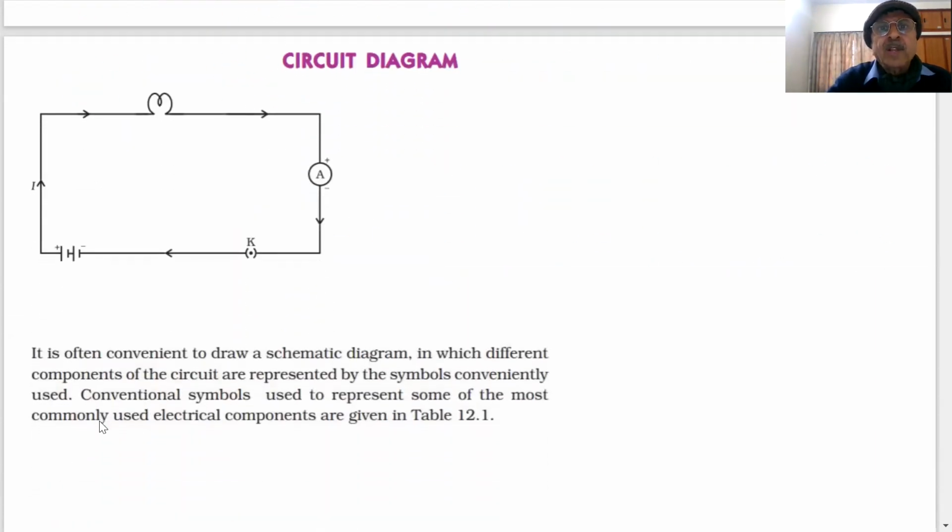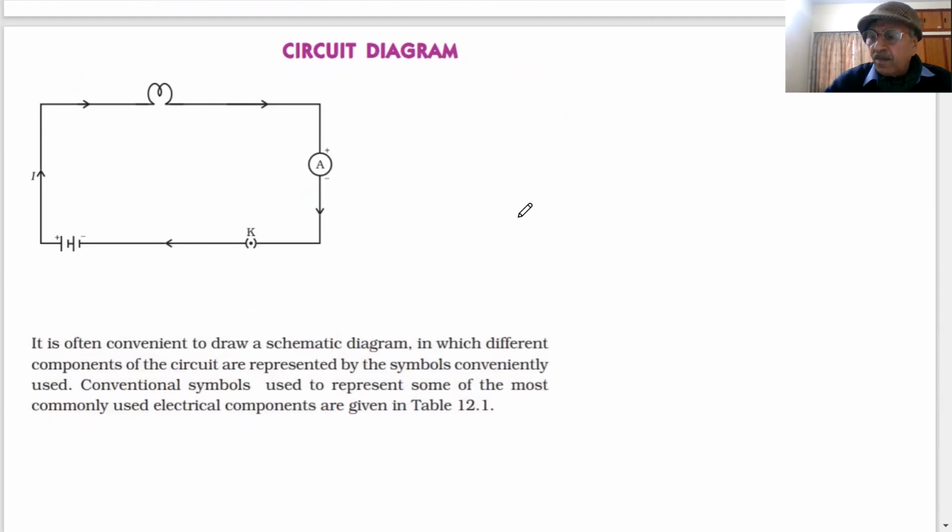Now we are coming to another important thing, students. Last time we told you what is the need of the circuit and how we show a circuit diagram. A circuit diagram is a convenient schematic diagram in which different components of circuits are represented by symbols.